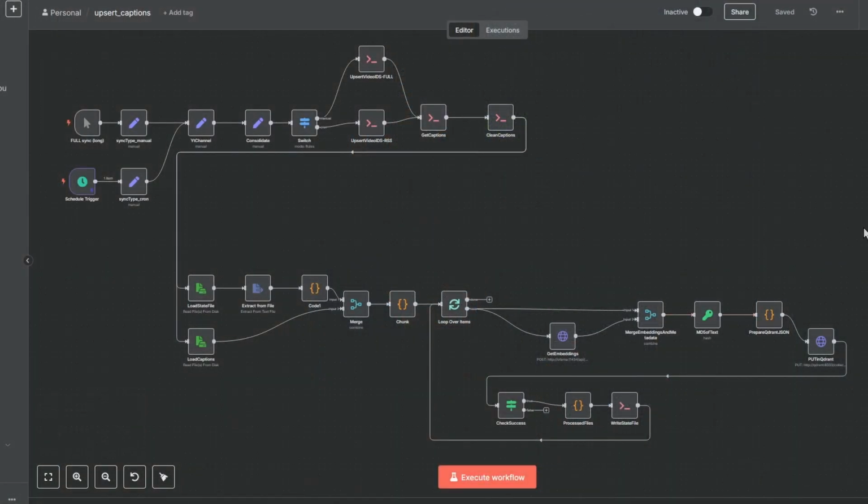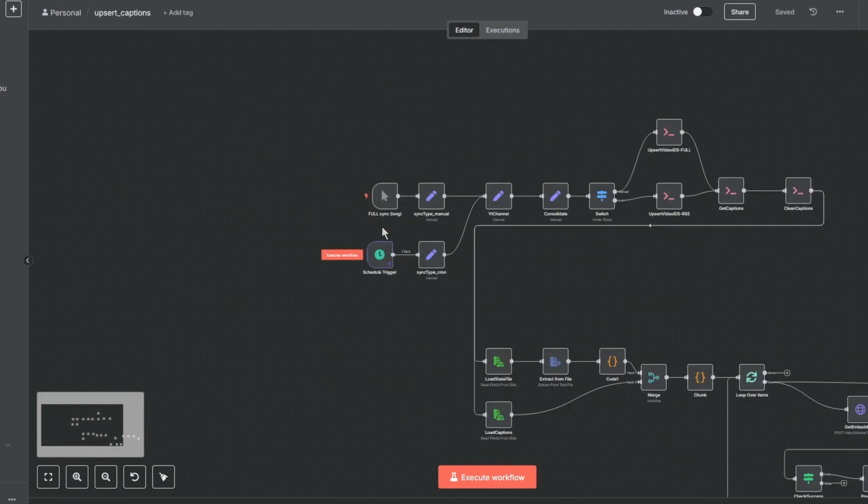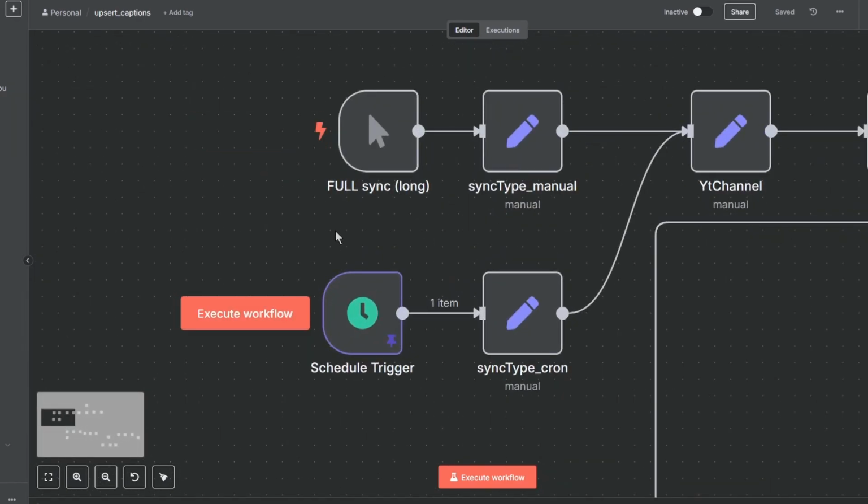Okay, the actual painful part though was making this workflow, which would be the preceding step, the one that will actually download the captions. It needs to keep some state, to know which captions it already downloaded, and then for the new ones, process them and put them in the vector store. If I had to do it again, I would definitely just do this in Python. It would be much simpler.